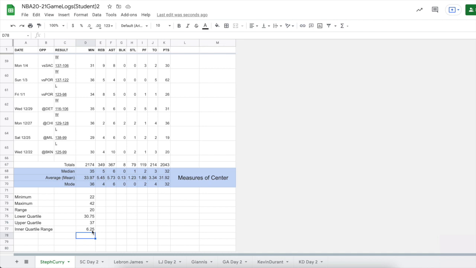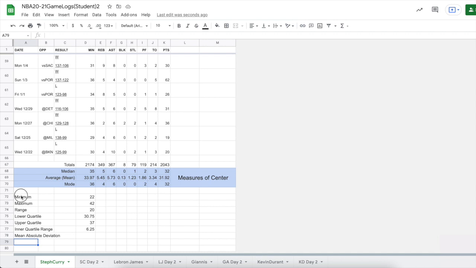Okay. There is one more type of calculation that we are going to want to find, and that's the mean absolute deviation. Now, for this data, it would take a lot of time to do this for every piece of data, like minutes, rebounds, assists, all the way over to points. So we're only going to do this for the points. But let's do a couple of things first.